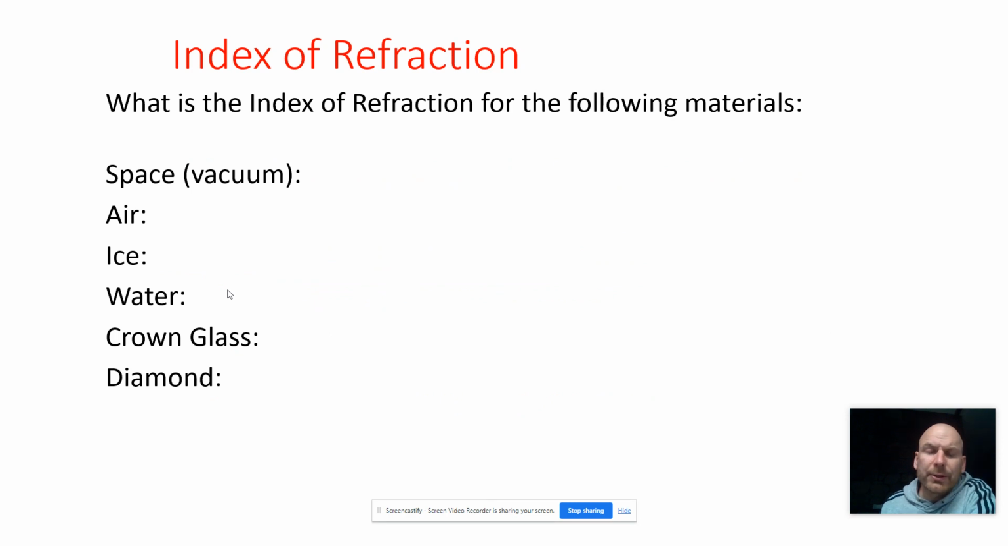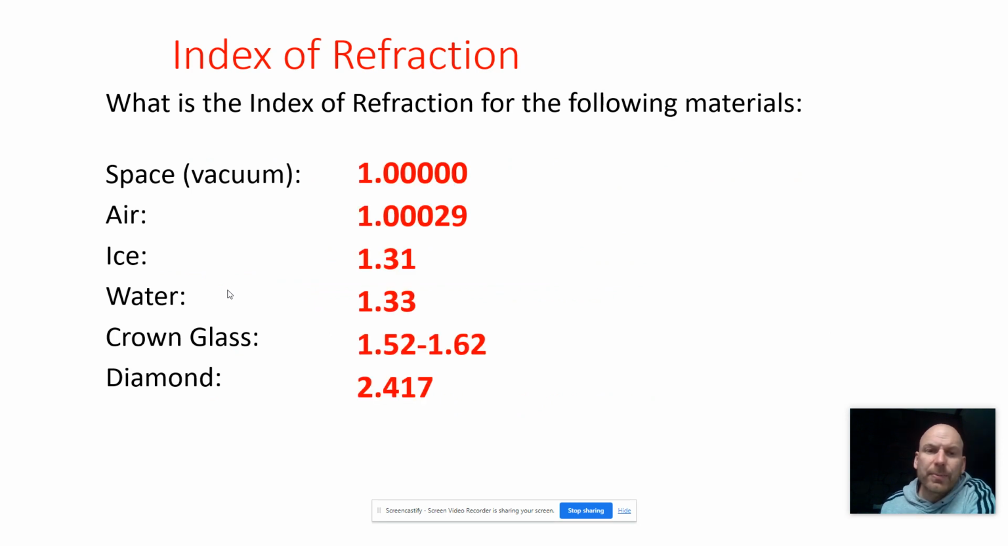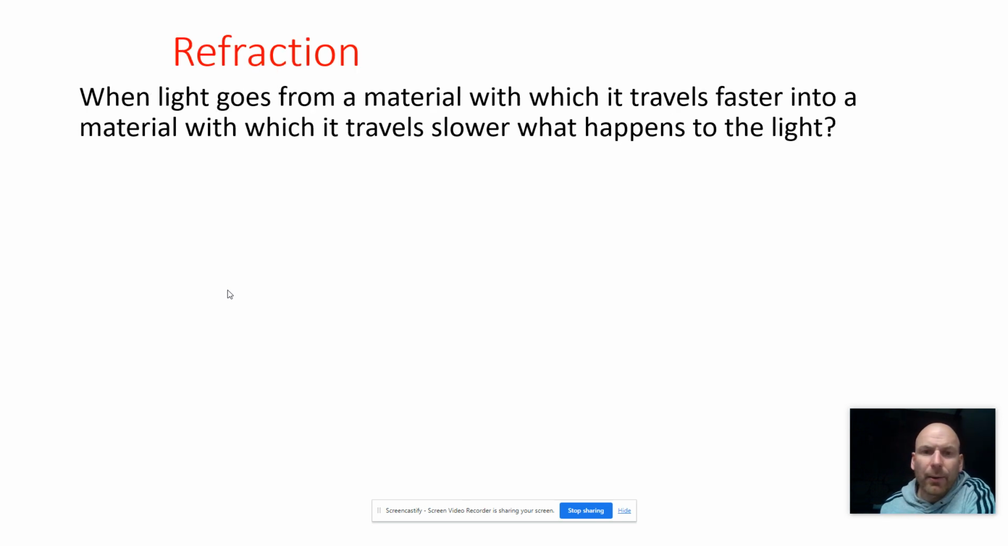So here's some indices of refraction. Space, you have 1, air, close to 1, ice, 1.3, all the way up to diamond, 2.4. It's not the highest, but it is definitely a high one.